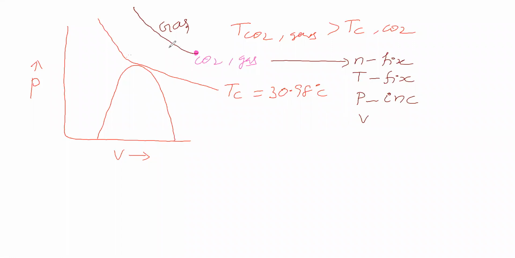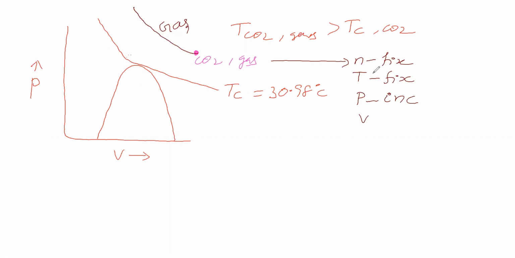The physical state of carbon dioxide remains gaseous only. So can we liquefy carbon dioxide gas under these conditions, or can we not? What will you say?